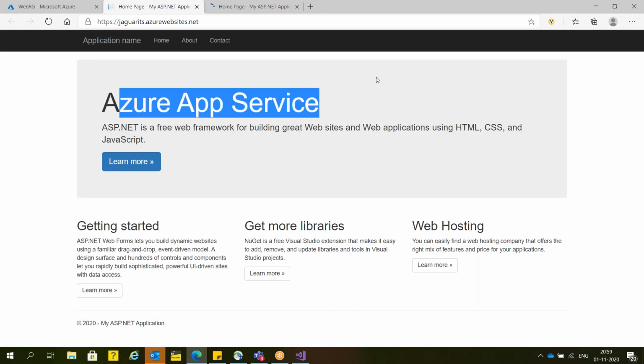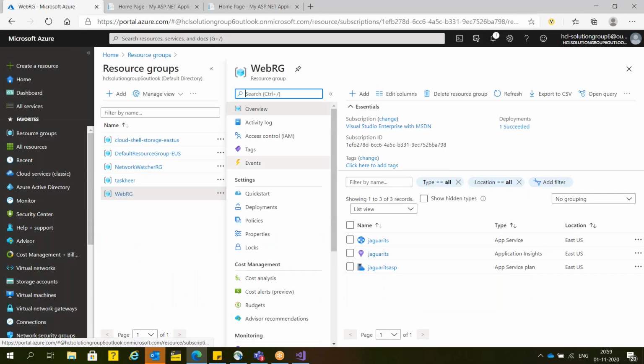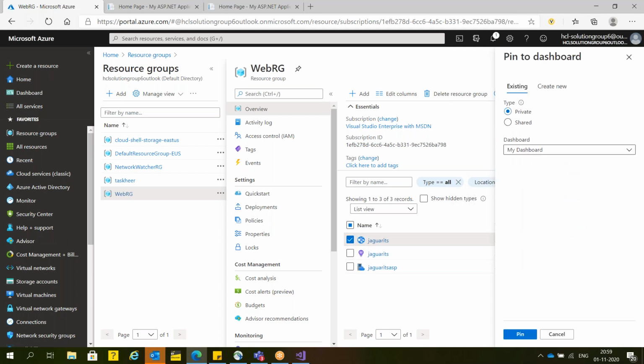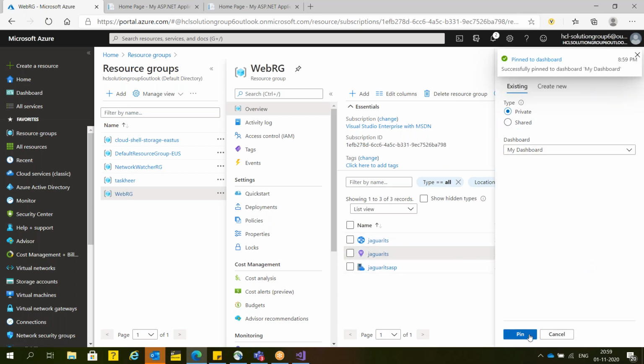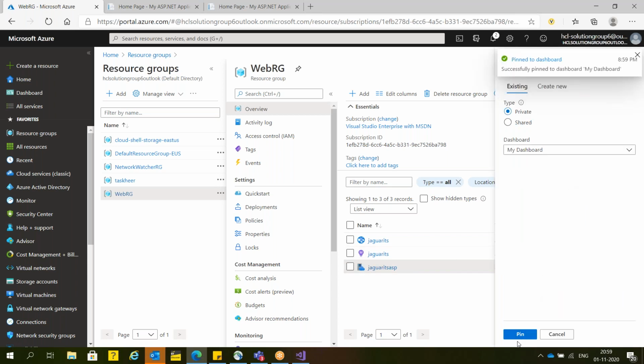Okay, now see here. Again I'm returning back to my website. This is my website. Into dashboard, here I'm going to pin on my dashboard. This is one of the other resources that I'm going to pin. Third resource, this also I'm going to pin.